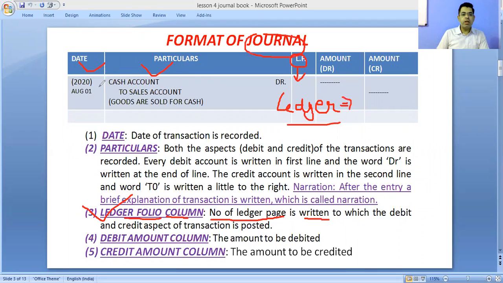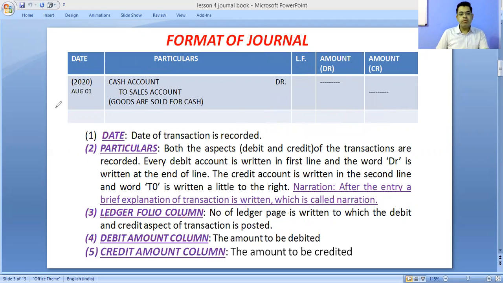And all the business transactions will be posted in which book? The ledger book. And here you have to write the page number of that ledger book. The next column is the debit amount column, and the next is the credit amount column. In the debit amount column, what will be recorded? The amount to be debited. And in the credit amount column? The amount to be credited. Okay, in this way, it is just the format of the journal book.